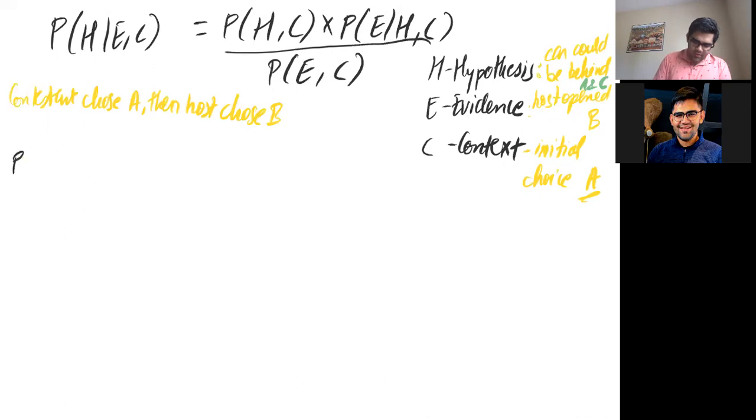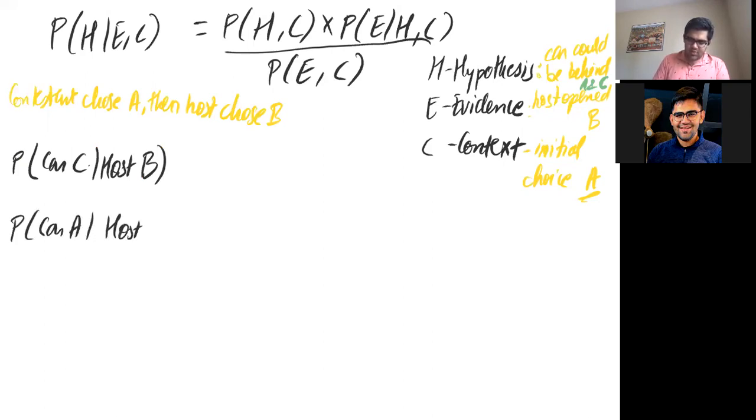Let's write two probabilities first. P of car is in C given the host chose B, and the other one is P of car is in A given the host has chosen B. And mind, this is after our choice of it being A. The first probability is of us switching, and the other one is of us staying.